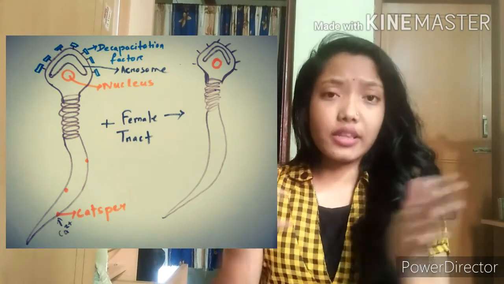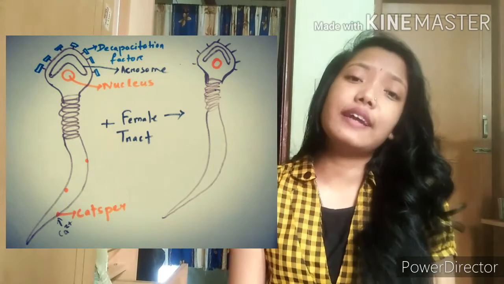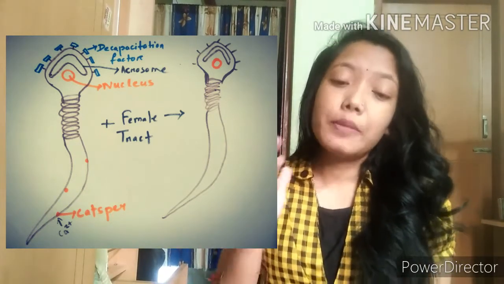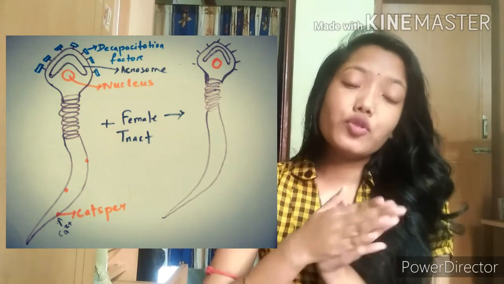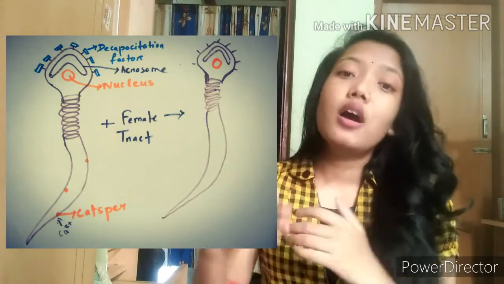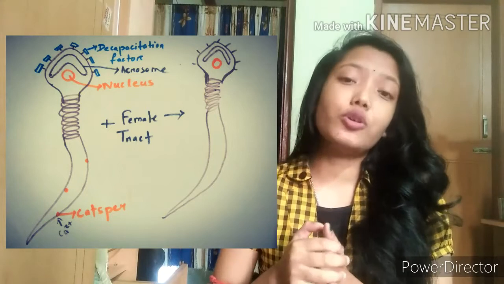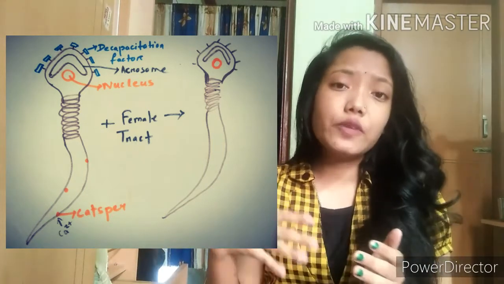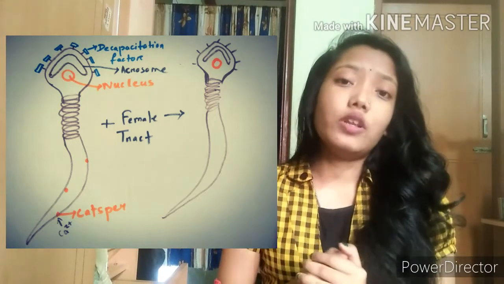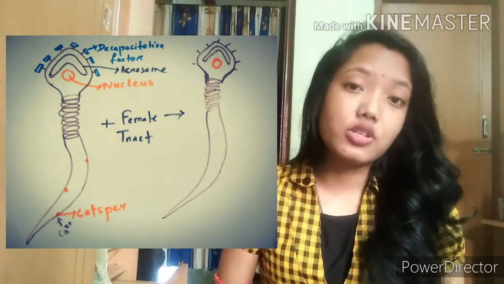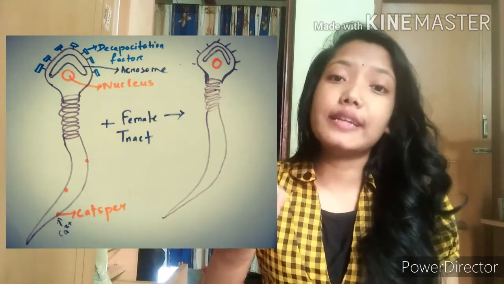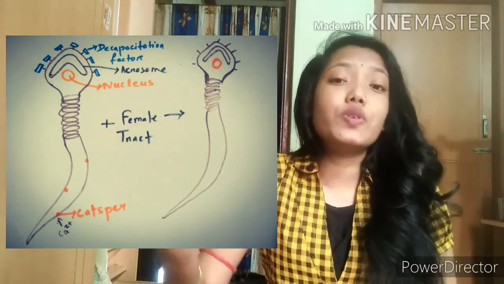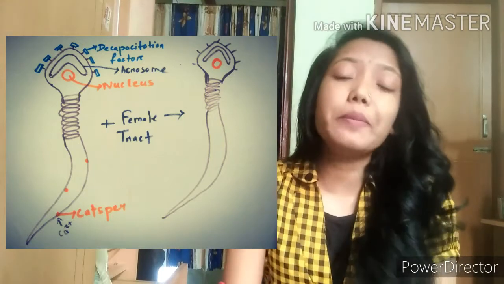The function of the CatSper is that it senses progesterone, which helps the sperm identify where the egg is present, so that it can undergo fertilization. It senses the progesterone gradient, and where the egg is present, the progesterone level will be maximum.